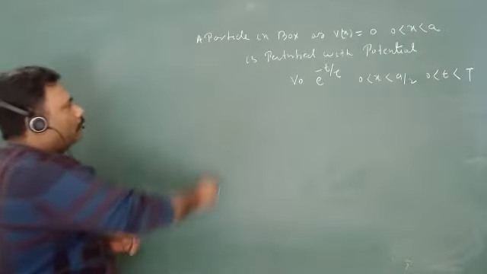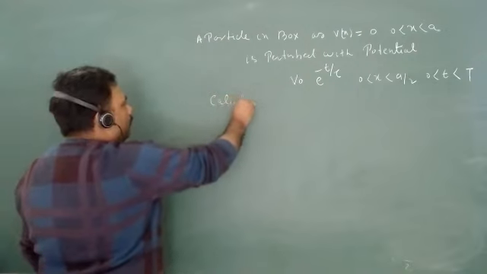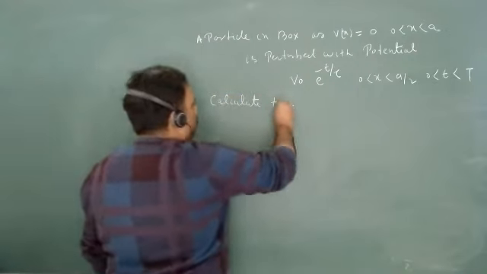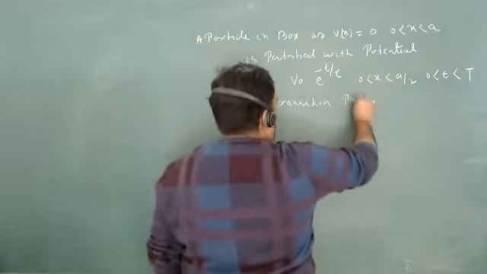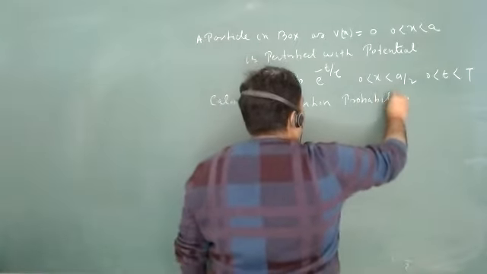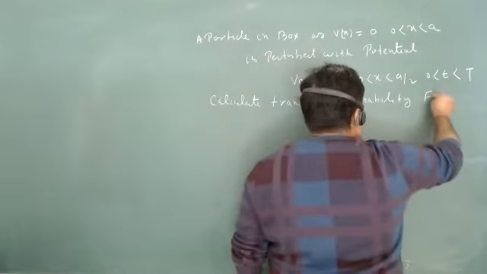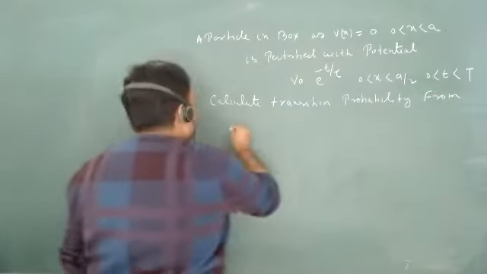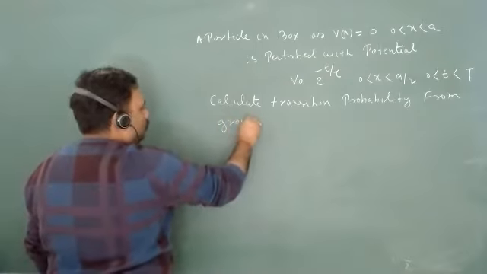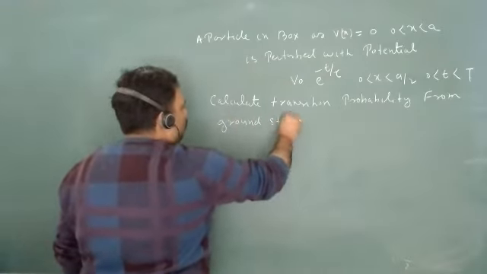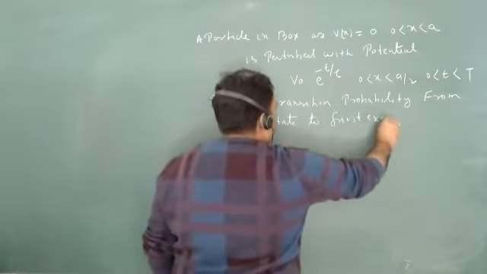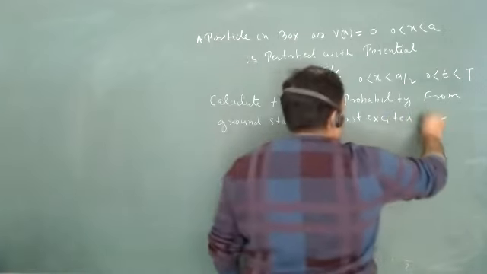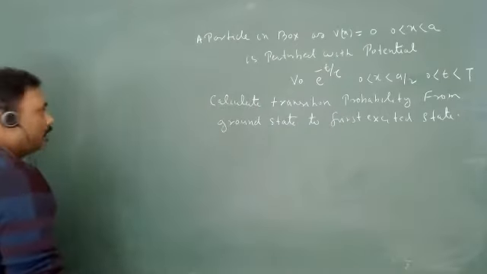We have to calculate the transition probability from the ground state to the first excited state.